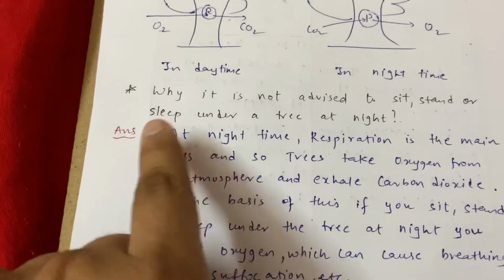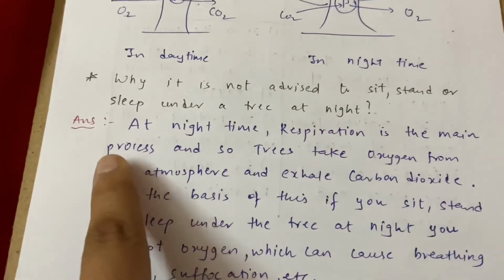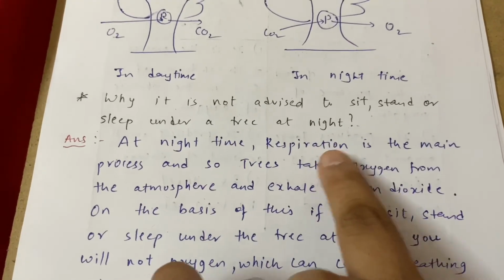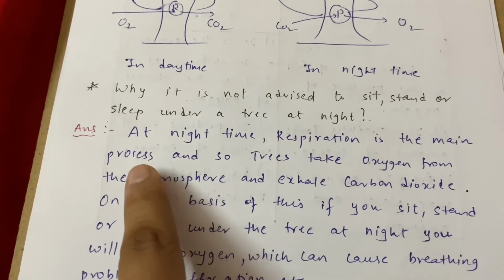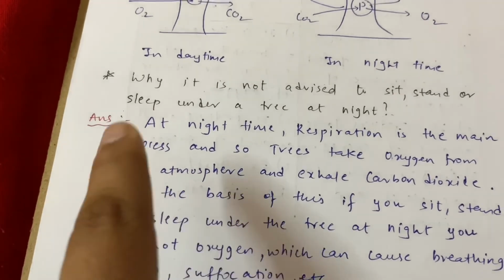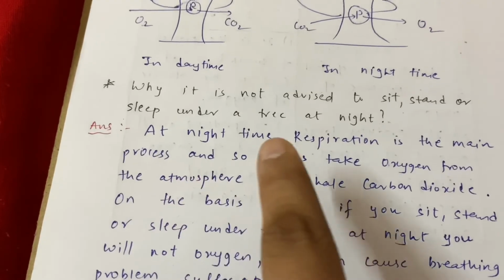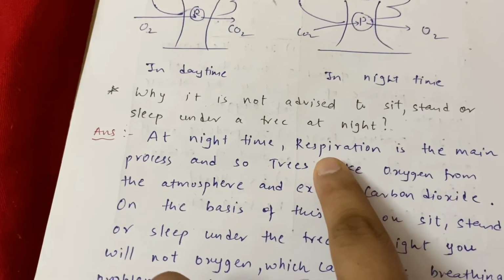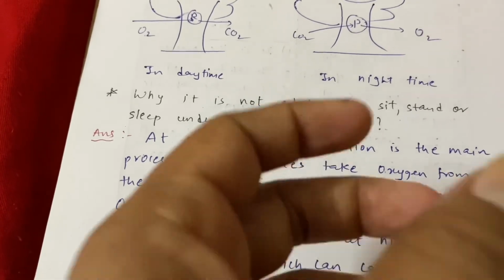See the answer. At night time respiration is the main process and so trees take oxygen, correct? At night time, respiration is the main process, photosynthesis does not happen. Why? Because the plant doesn't have sunlight. In the daytime there is more sunlight, so it performs photosynthesis, not respiration. While at night there is no sunlight, that's why it performs respiration, correct?